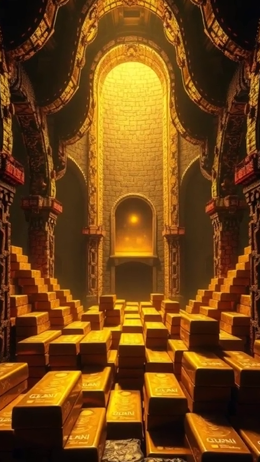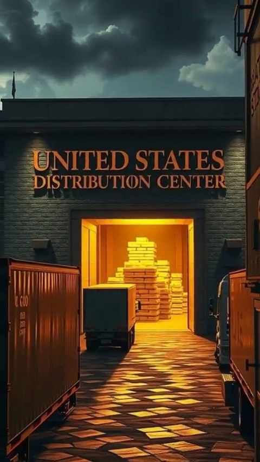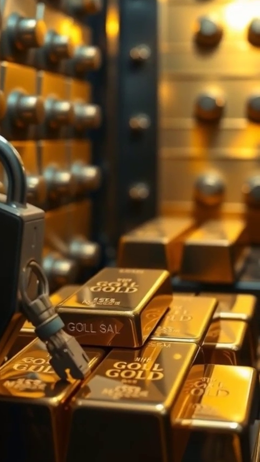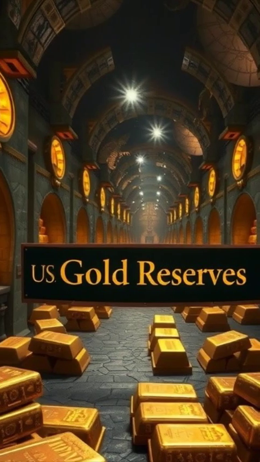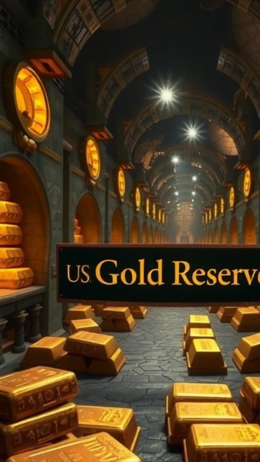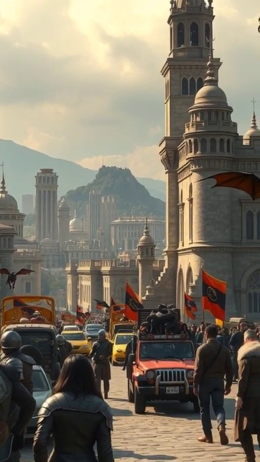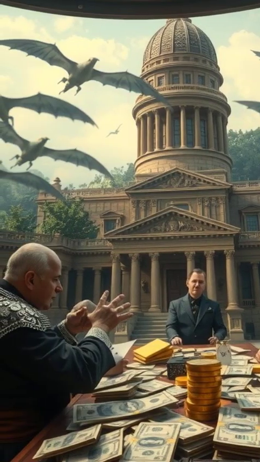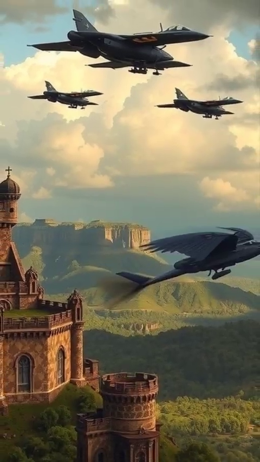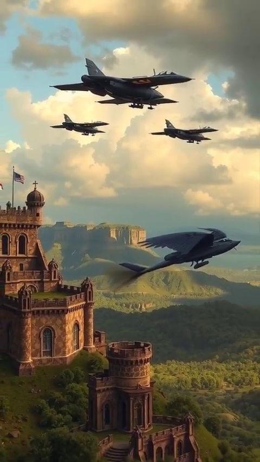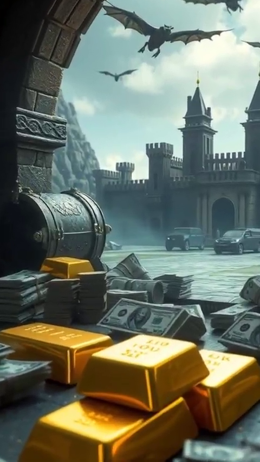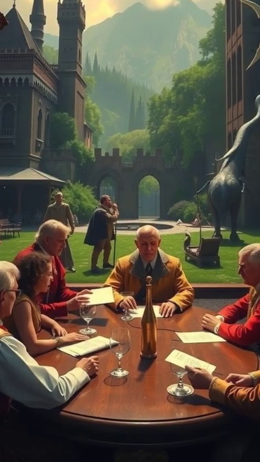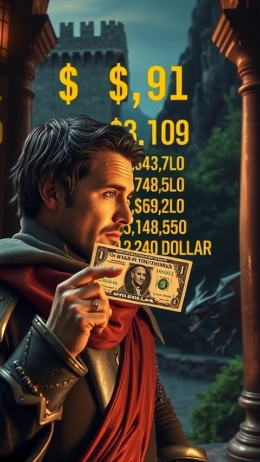After World War II, many countries depended on the United States for goods. They paid in gold or stored gold in US banks. Over time, the US held the largest gold reserves in the world. But as the global economy grew, problems started. The United States began spending more money on wars, development, and global influence. More dollars were created, but gold supply remained limited. Countries started asking for gold instead of holding dollars.